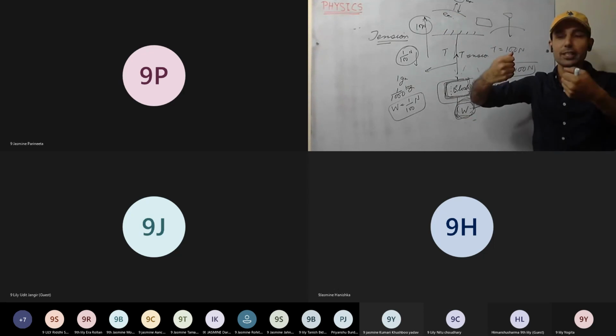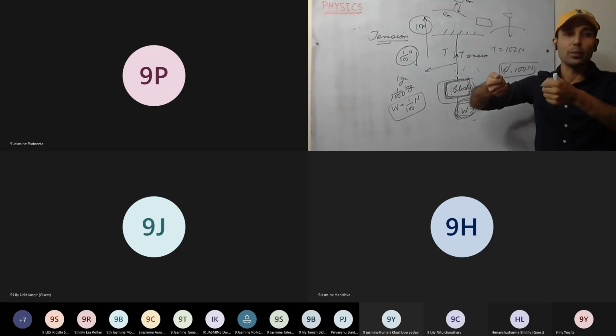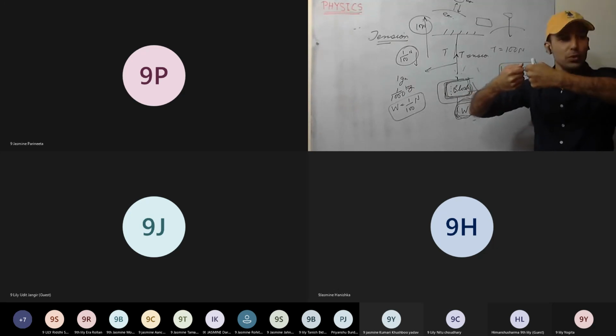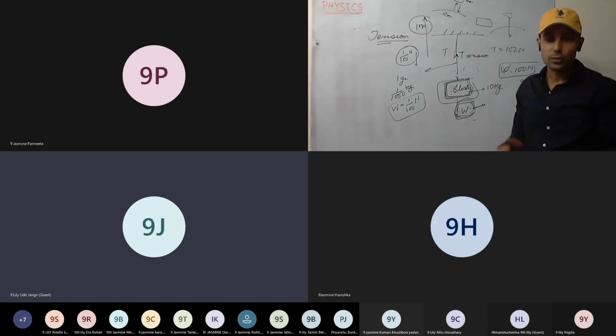So whenever two bodies are there, there is a gravitational force between both bodies, and both will be attracted towards each other. The lighter body will move more. So when you are on earth, you are attracting the earth towards you as well.